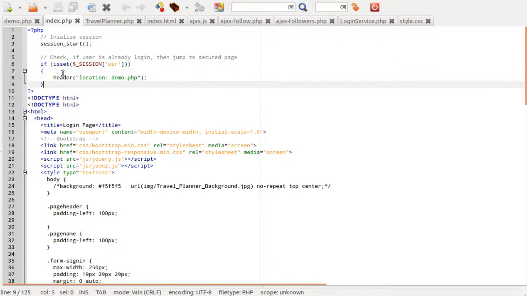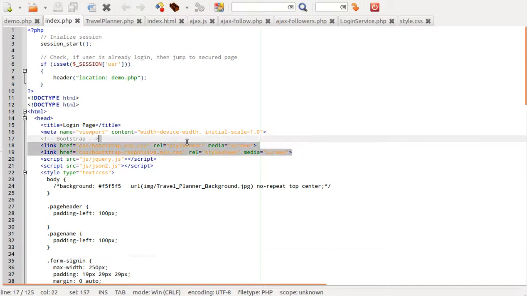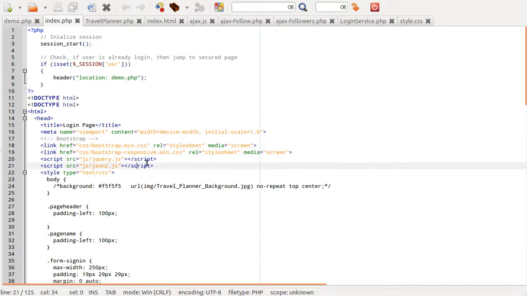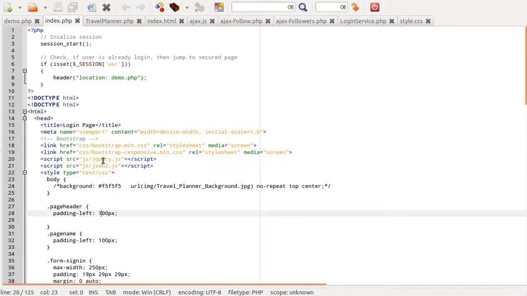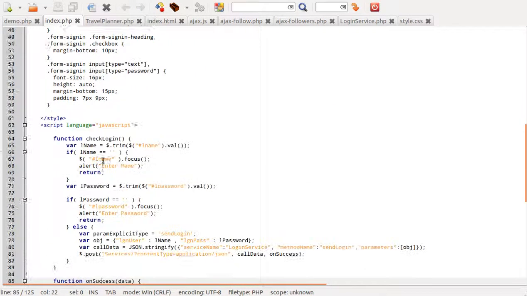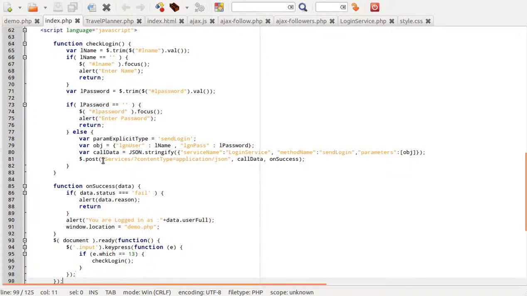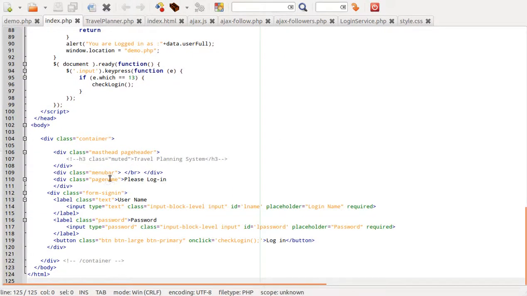Here first we are checking for the session, whether already logged in or not. This is bootstrap CSS, and this is jQuery minimum JS, and these are the respective CSS. Here is a function on click event, and these are the username and password fields.